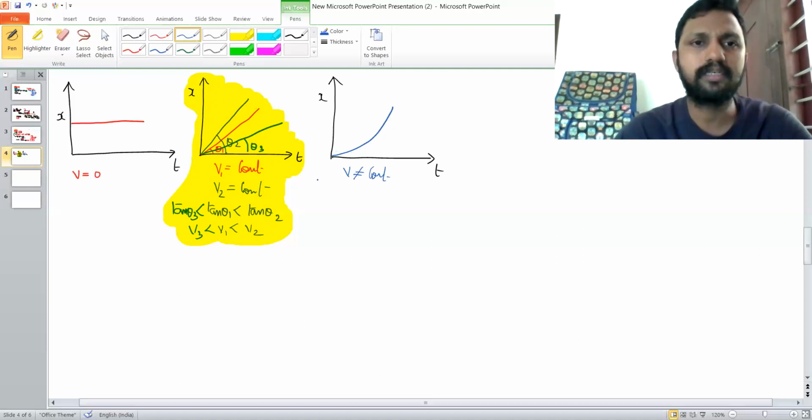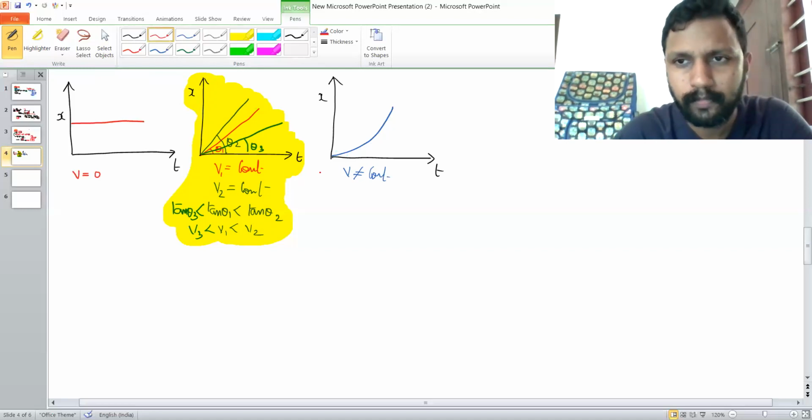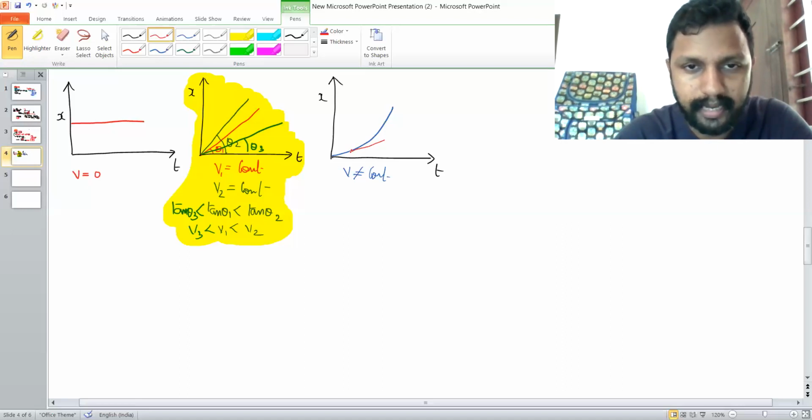If the velocity is continuously changing, the idea that we were getting was that instantaneous velocity can be obtained by drawing a tangent to the point and finding out the slope. If you have to find out the instantaneous velocity at this particular point, you will have to consider a tangent from this point and take the slope. Let me write theta 1 is the angle of this tangent. Then tan theta 1 will give you the instantaneous velocity at this particular point.